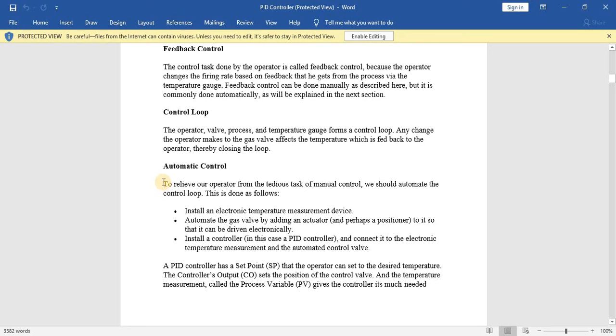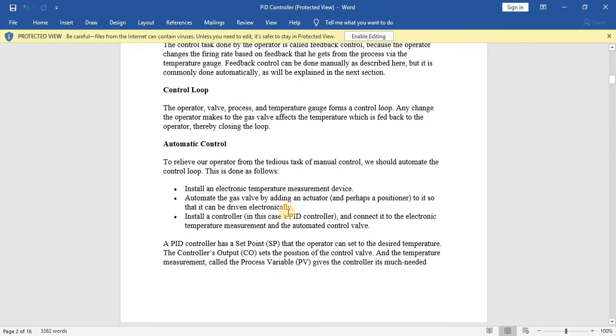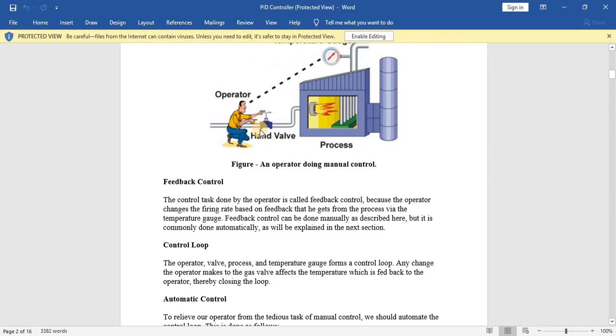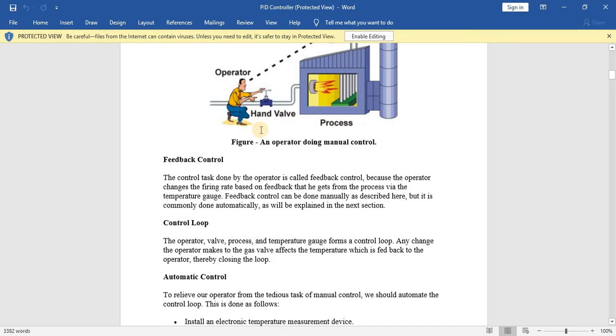To make our operator much more relieved from the tedious task of manual control, we should automate the control loop. Okay, it can be done as given below here. These are the instructions. First of all, we have to install an electronic temperature measurement device like this temperature gauge. Then automate the gas valve by adding an actuator to it so that it can be driven electronically. So this valve actuator should be driven by an actuator, this hand valve.